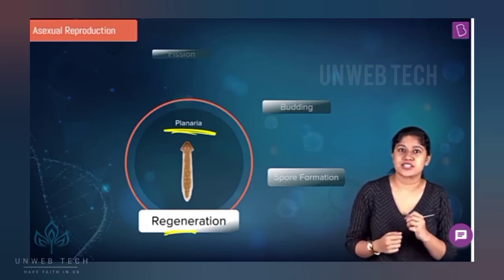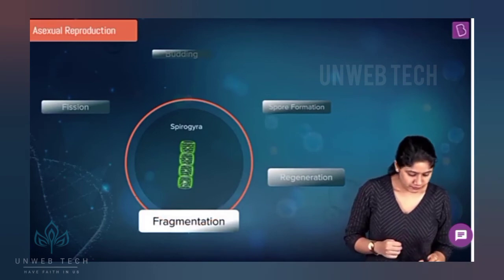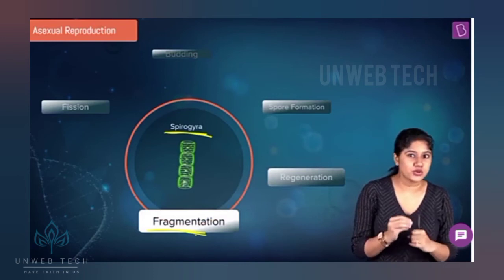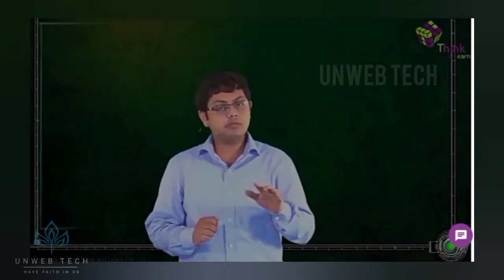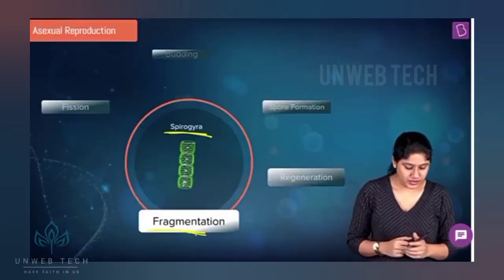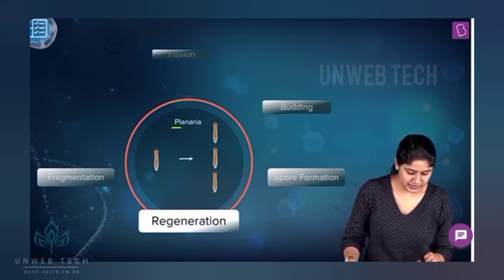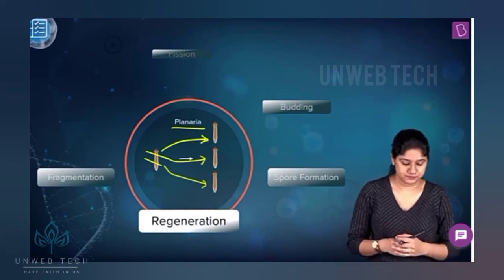Let's see the other type of asexual reproduction, and the next type we have is fragmentation. Fragmentation occurs in Spirogyra, and to understand this in much more detail, we have a video for you. So let's go and watch the video. Fragmentation in multicellular or colonial organisms. That was an amazing video, everyone. We studied fragmentation.